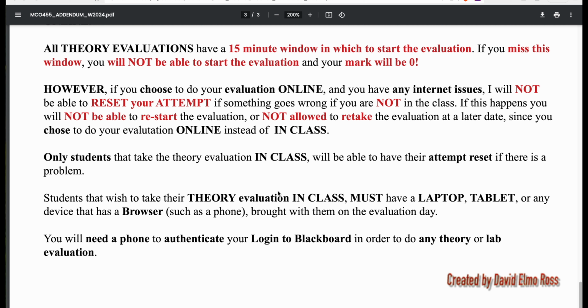Students that wish to do it in class must have a laptop, tablet, or a phone with a browser. Any combination of these they can bring in. And since you need a phone to authenticate your login to Blackboard anyway, if you've got a phone, that's fine to do all your evaluations if you wish, or you can use any combination of laptop, tablet, and so forth. And don't forget, all of your theory evaluations are open book.